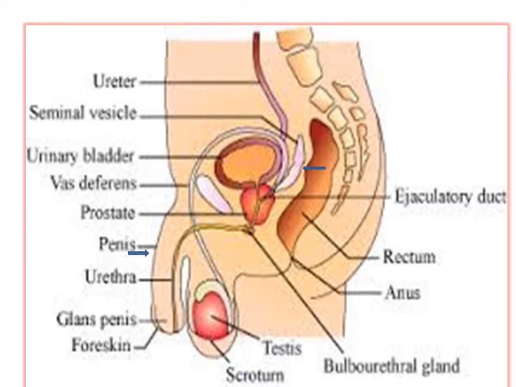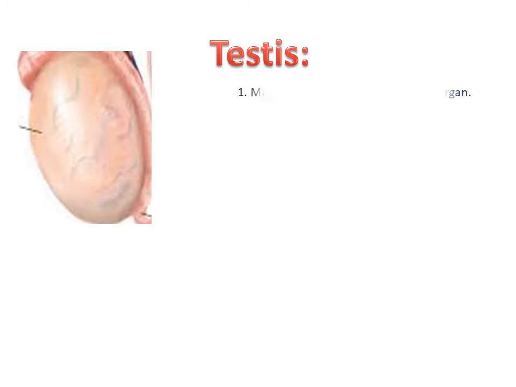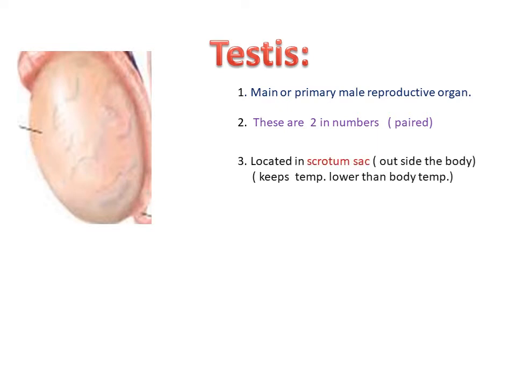Now we study specific organs which are involved in the male reproductive system. In this, the first one is the testes. Testes are the main or primary male reproductive organ. These are two in number. It means that testes are paired. They are located in the scrotal sac.